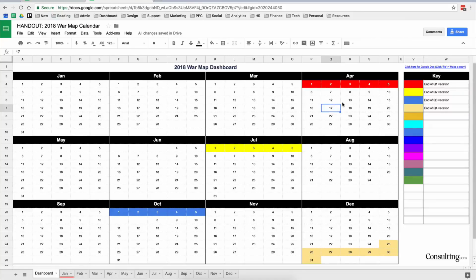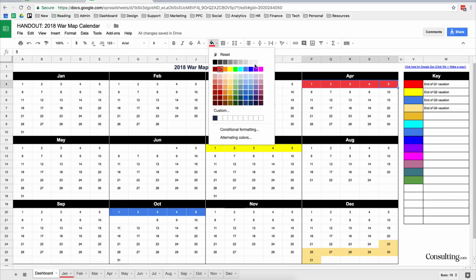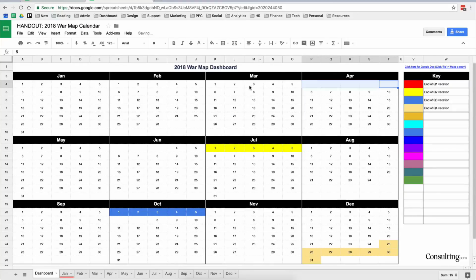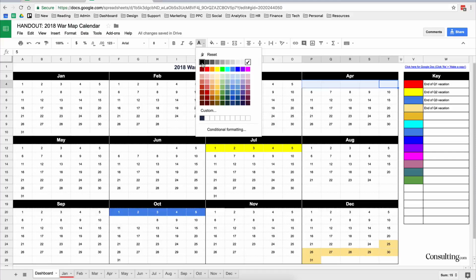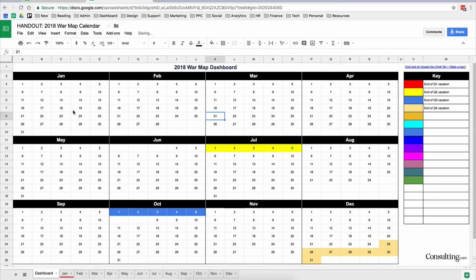Now, if you're not having a vacation there, what you'll do is you just highlight these things here, select the paint bucket tool, and just change it back to white, and then just change the text color back to black. Simple as that. So you can adjust and adapt this calendar for yourself.